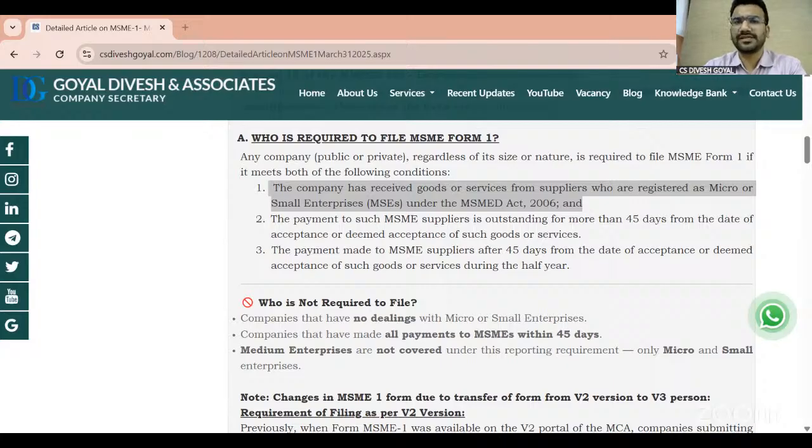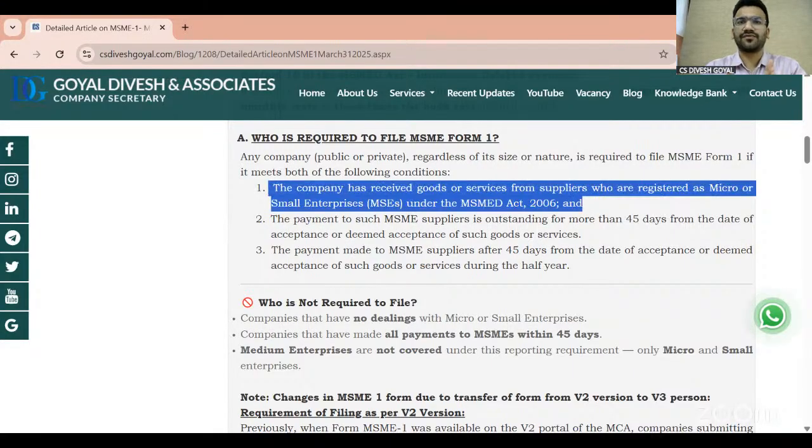Because the Ministry has specifically issued a circular last year. In that circular, they specifically said the MSME traders who register under the MSME Act will not get the benefit of these 45 days, meaning they will not get the benefit of Section 15. If the Ministry is not giving them the benefit of Section 15, that is 45 days, then definitely we will also not consider them for the purpose of the MSME 1 form.